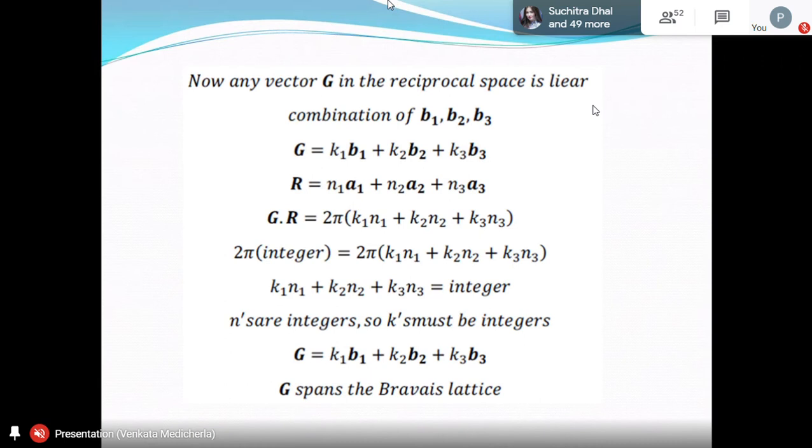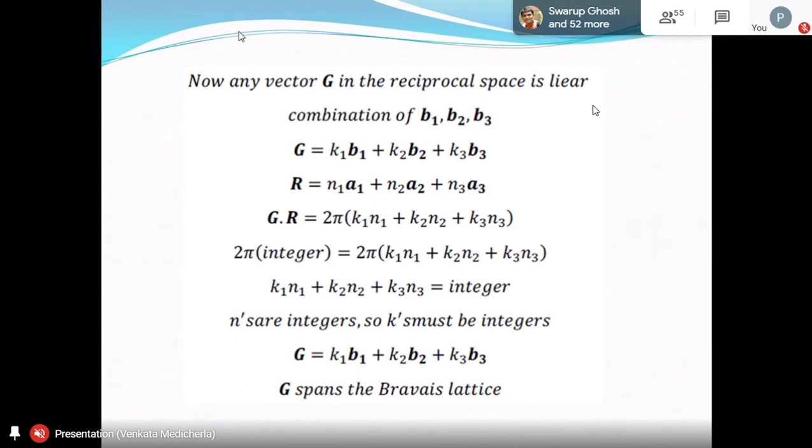If you want to justify that, you can do it like this. Suppose you take n2 equal to 0, n3 equal to 0. Then what will happen? k1 n1 must be an integer. But you already know n1 is an integer. That means k1 should be an integer. Similarly, you make n1 0 and n3 0, because n1, n2, n3 take all integral values; they can take 0, negative, positive. Then k2 n2 is an integer. If that's a different integer, it doesn't matter. We know n2 is an integer, so k2 must be an integer. Similarly, you can justify for k3 also.